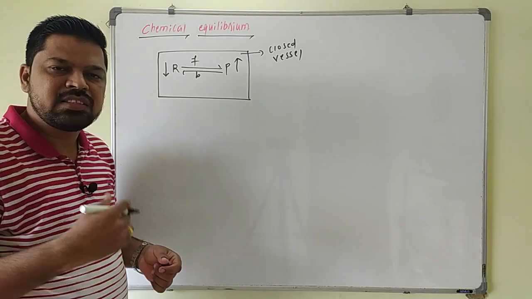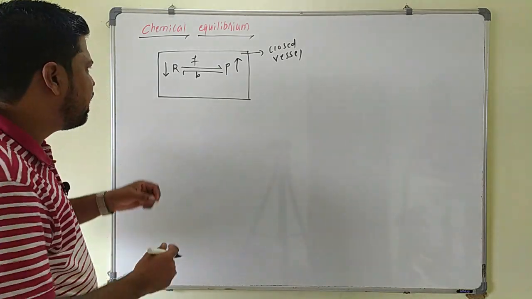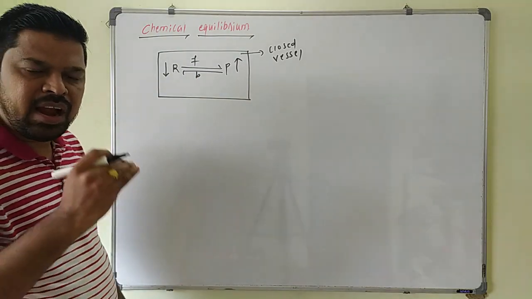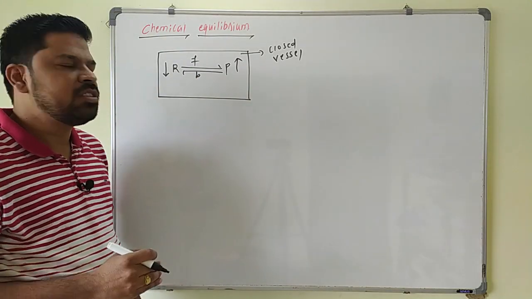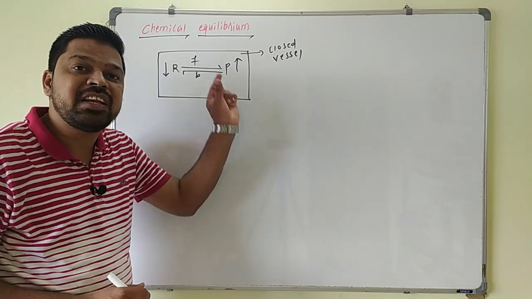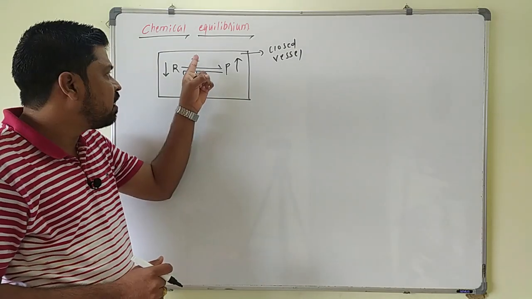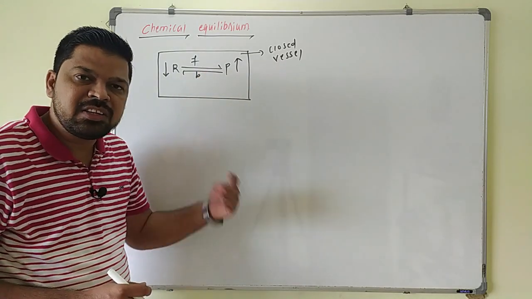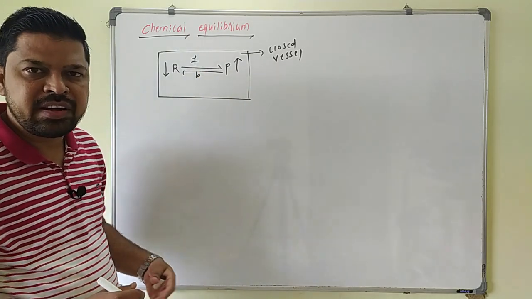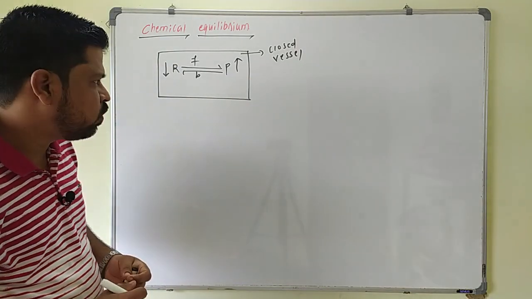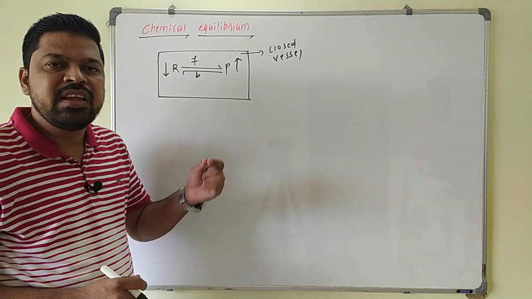And ultimately a stage is reached where the rate of forward reaction becomes equal to rate of backward reaction. At this stage, there is no change in the concentration of reactant as well as product with time. That particular stage of the reversible reaction is called as equilibrium.